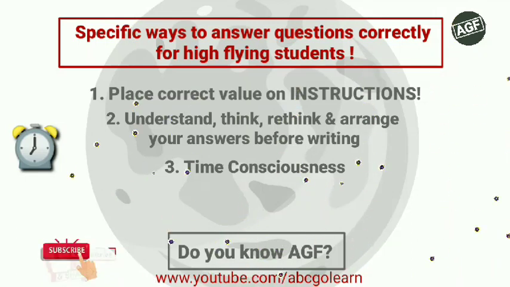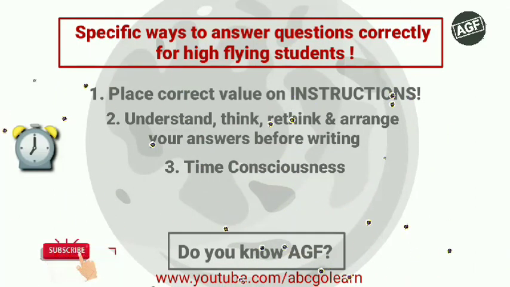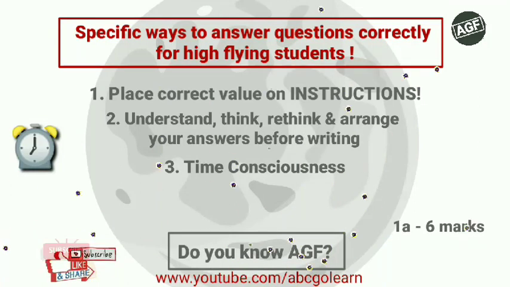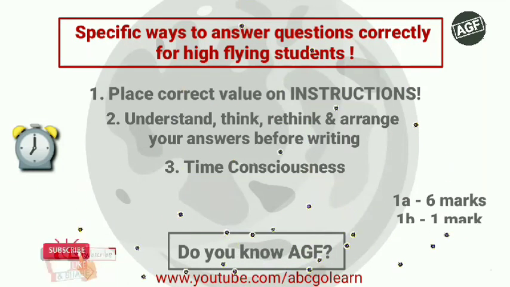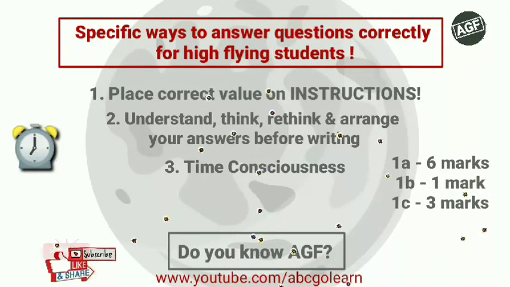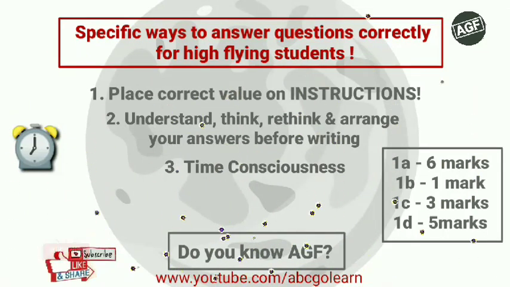Now, still on the issue of questions, I see a lot of students making this mistake. You have question number 1A, allocated 6 marks. Question 1B, you can see 1 mark. Question 1C, you can see 3 marks. Question 1D, you can see 5 marks. And out of these questions, you can only answer B and C. And you know that's 4 marks out of 15 marks.